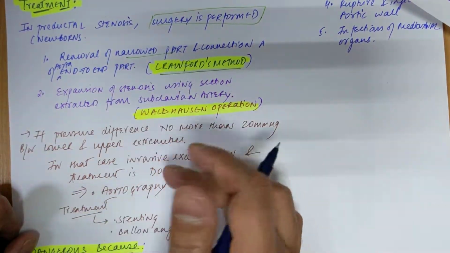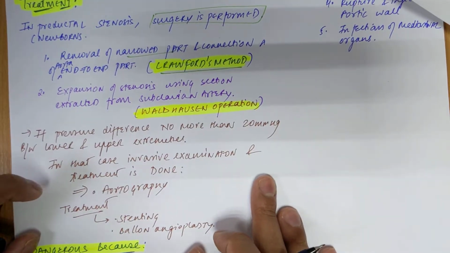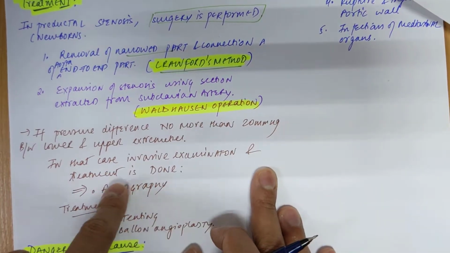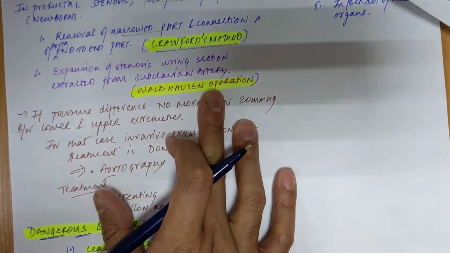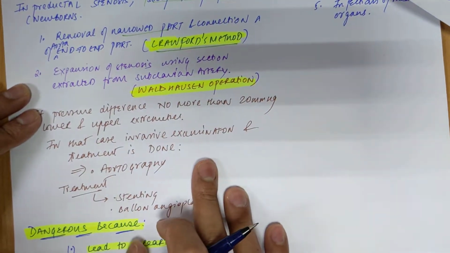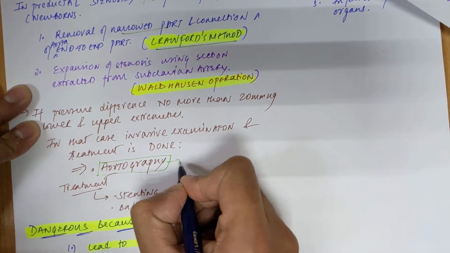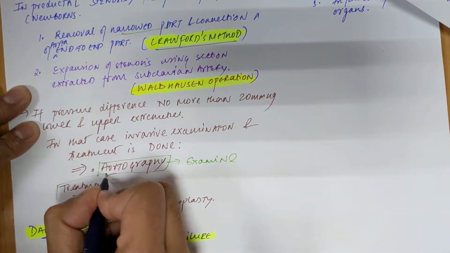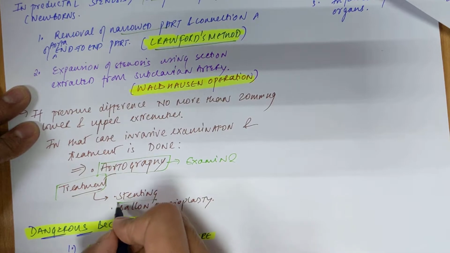Now if the pressure difference is no more than 20 mmHg, we do not perform surgery in that case. Invasive examination is done, and then the treatment. We have to measure the pressure before the treatment; it should not be more than 20 mmHg. First of all we do aortography, that is, we examine the aorta. After that, we do stenting to enlarge the artery if the constriction is there, or we can do balloon angioplasty.